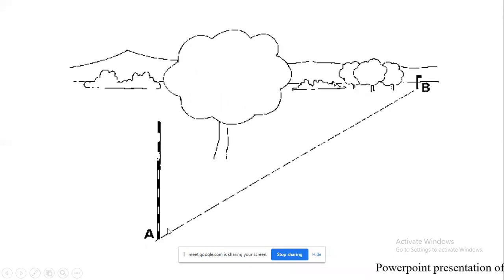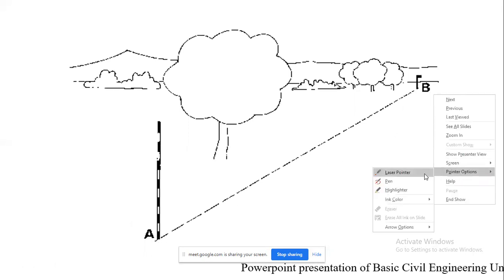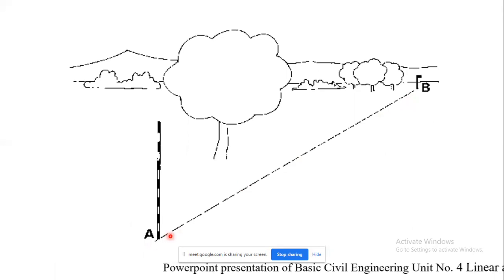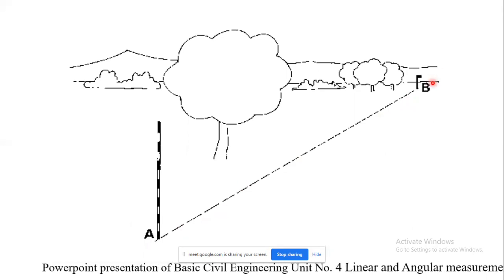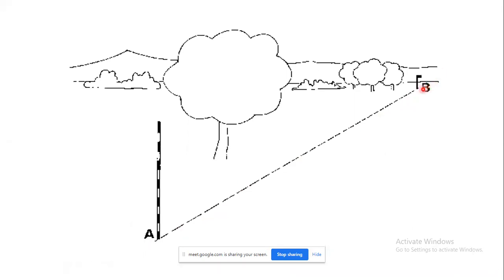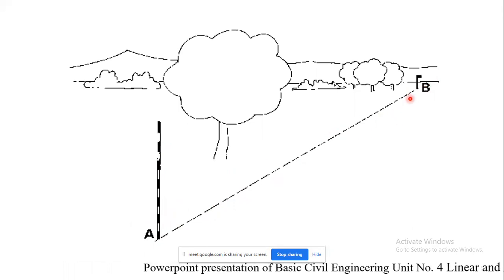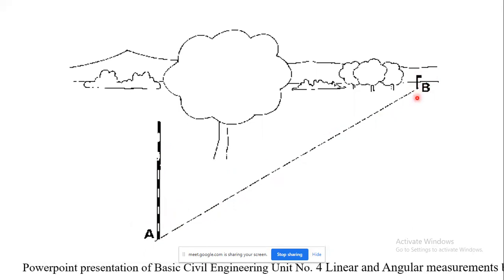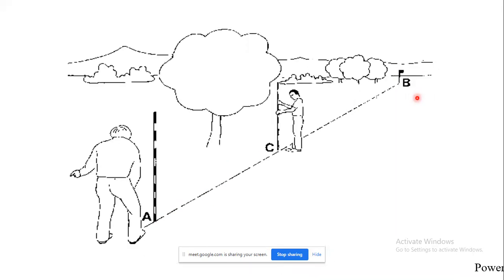Now take an example. A and B are the two points on the ground between which we are supposed to measure the distance. A and B are marked. At A, the first ranging rod is fixed, and at B, the second ranging rod is placed.